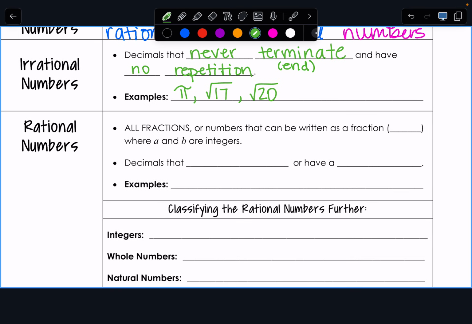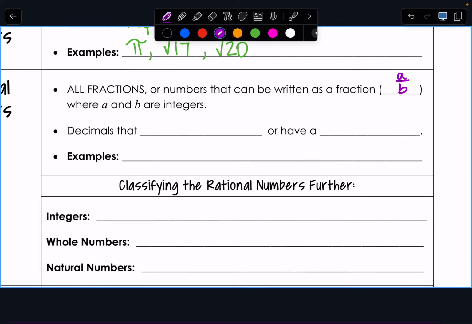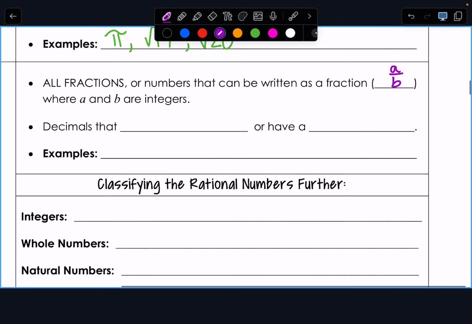Okay? So a rational number, its definition, okay, is basically, hey, it can be written as a fraction. Now, we're not always going to see it written as a fraction. If we see a fraction, we're good to go. But if it's not a fraction, then its decimals would end or have repetition.